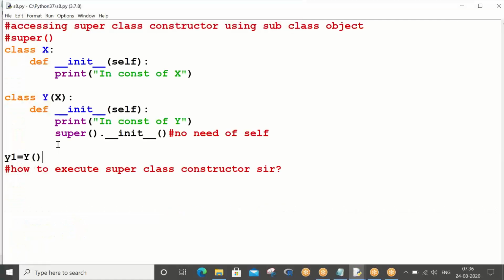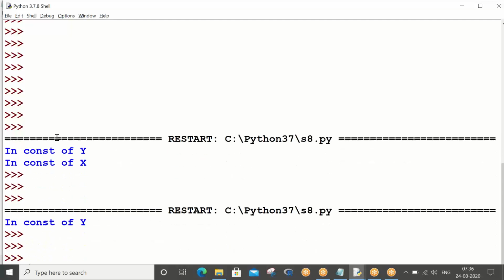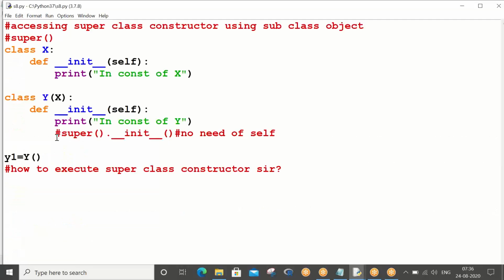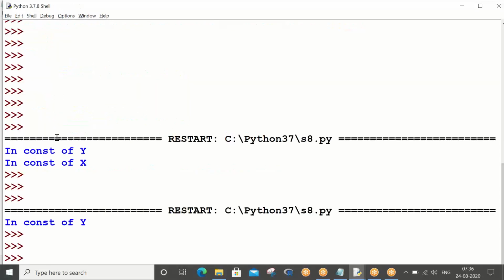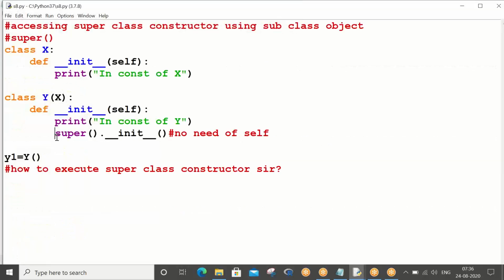So earlier, when there was no such line, Control S, F5, only the child class constructor is getting executed. When you put the super method and call your constructor, both the child class as well as the parent class constructors are getting executed.